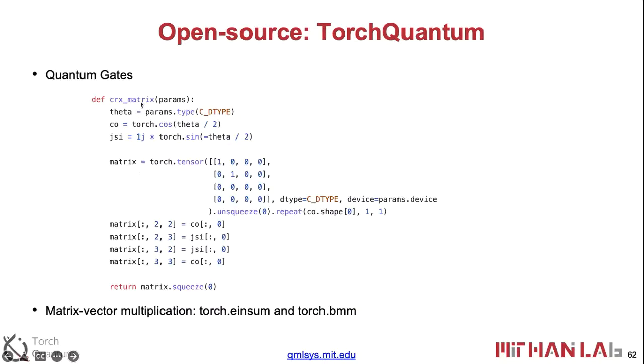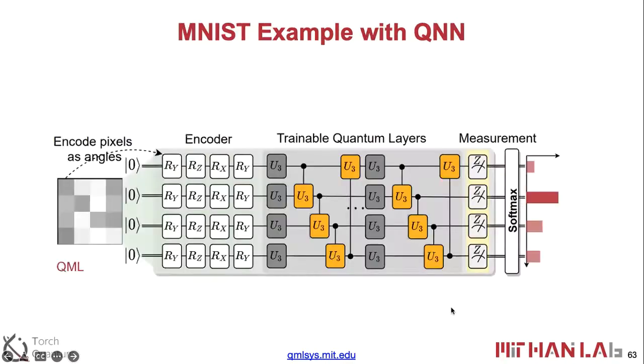And also for parameterized quantum gates, we can specify the parameters, and then we do some computation here, construct the matrix, and return the resultant matrix with the specified rotation angle. And then we apply that to the state vector or density matrix, using the torch einsum or torch BMM operations.